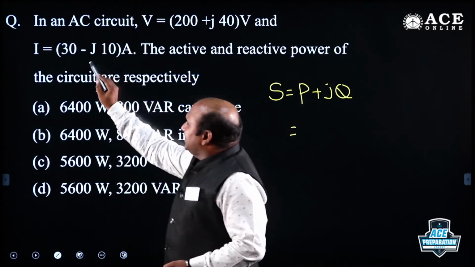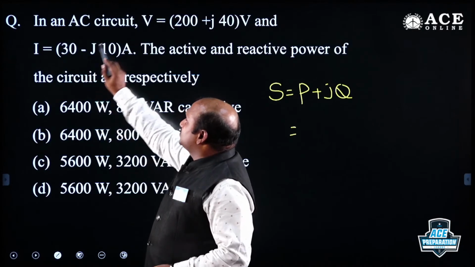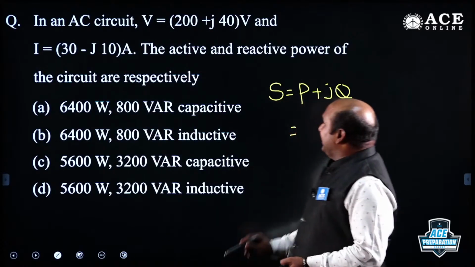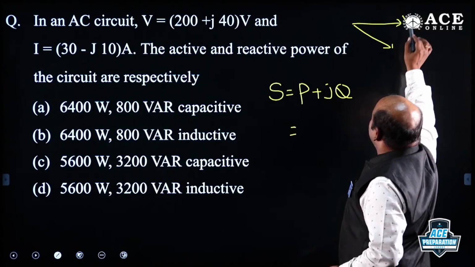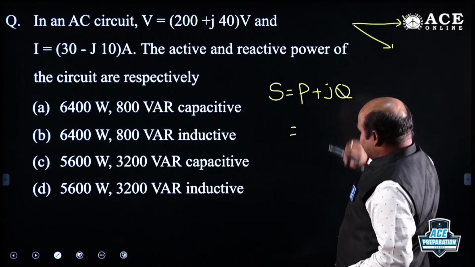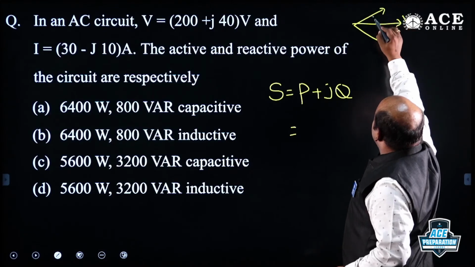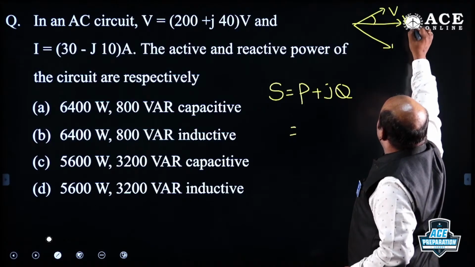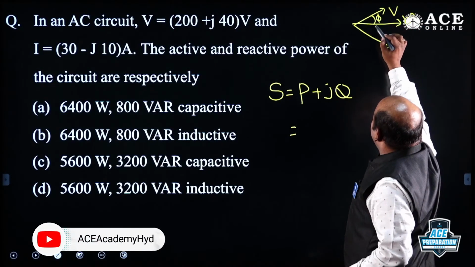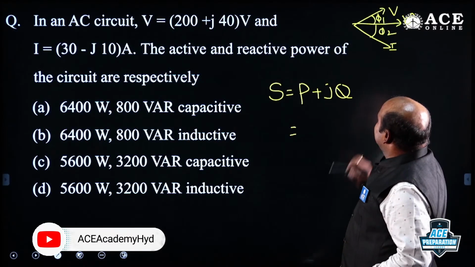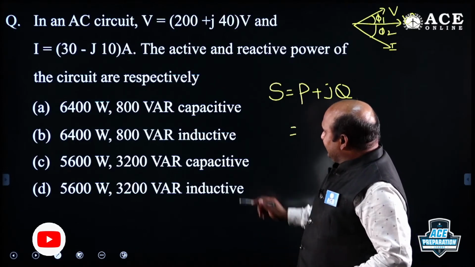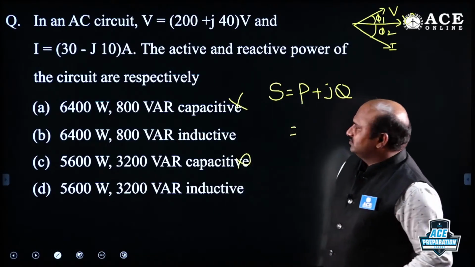Based on this, the current angle is negative, that means current lags voltage, inductive nature here. Voltage is leading by some angle. If this is 0 degrees, this is phi 1 and this is phi 2. Current is lagging, no doubt in that.